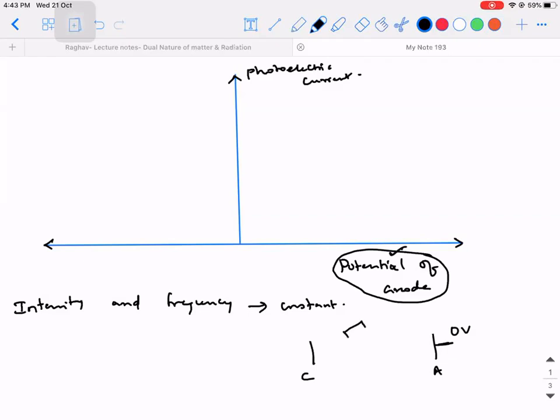There is some light of sufficient frequency, that is, threshold frequency is satisfied, and sufficient intensity that it is able to knock the electrons out of the surface. Now, can I say when the potential is 0, the graph will be like this? When you increase it to 1 volt, the photoelectric current is going to increase. So can I say that the graph will be something like this?